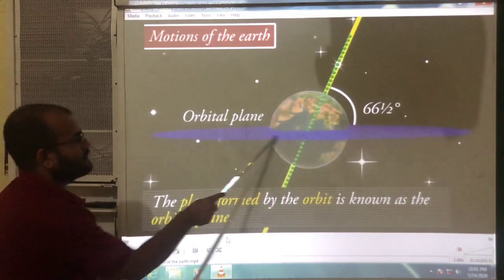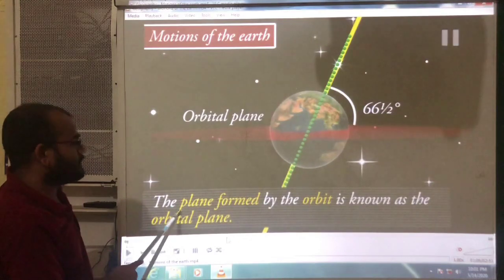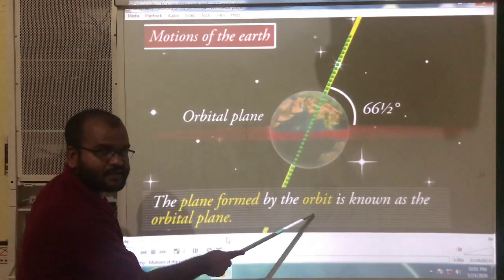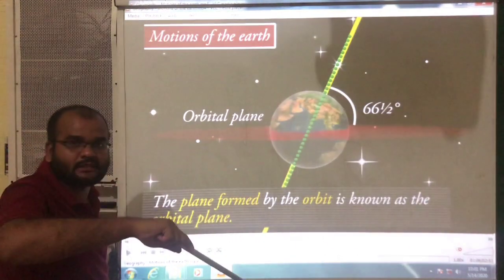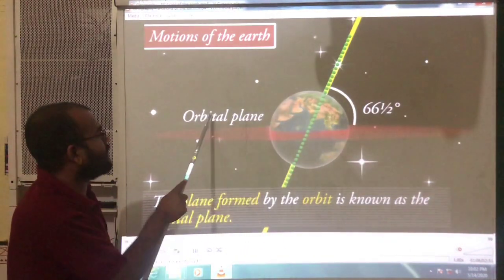And observe this. This is the orbital plane. The plane formed by the orbit. Orbit means the path. The plane formed by that path is known as the orbital plane.